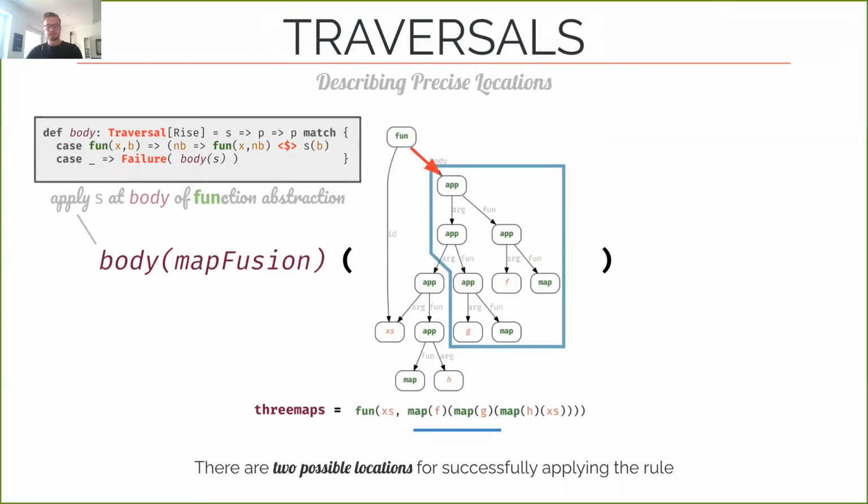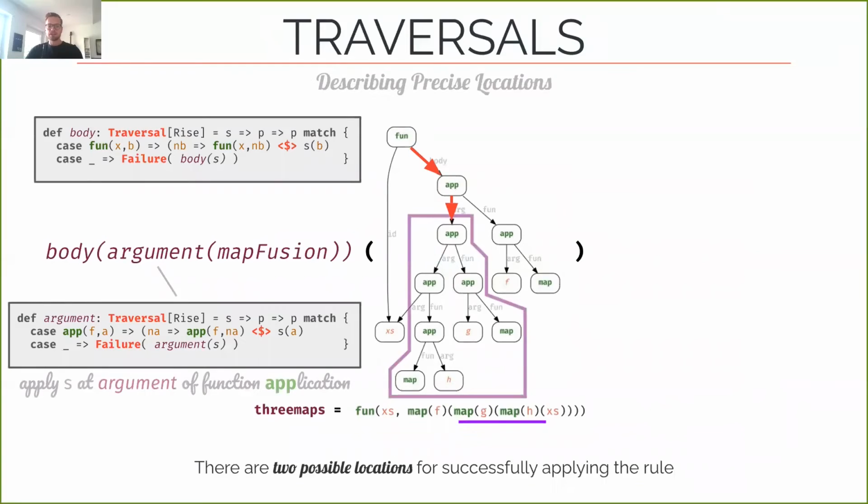For example, the body traversal applies a given strategy at the body of a function abstraction node. In this example, body MapFusion would then fuse the first two maps, as you've seen here. Similarly, we define traversals for the other nodes and could, for example, apply body argument MapFusion for fusing the last two maps in this expression. And in the paper, we explain in more detail how to describe precise locations using these and other traversals.